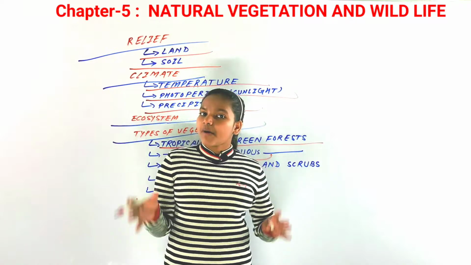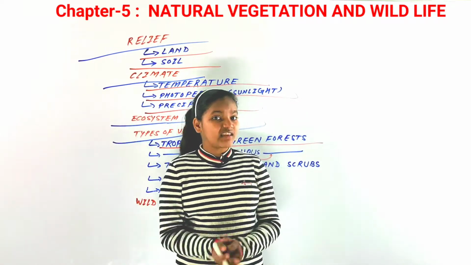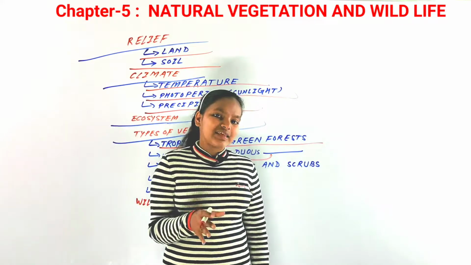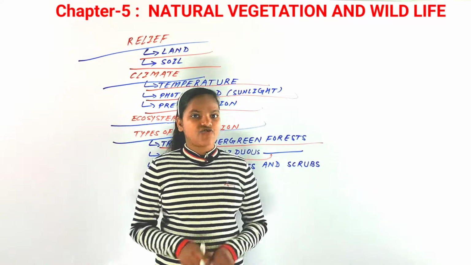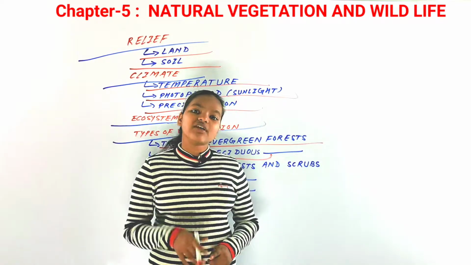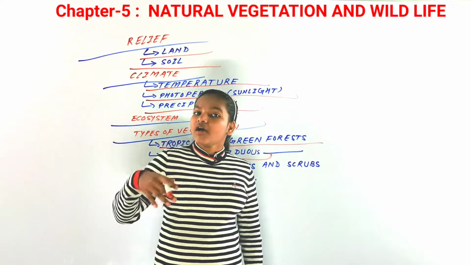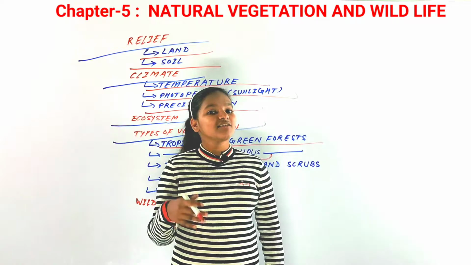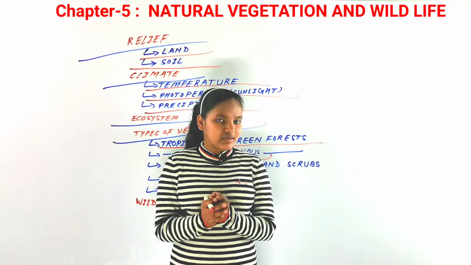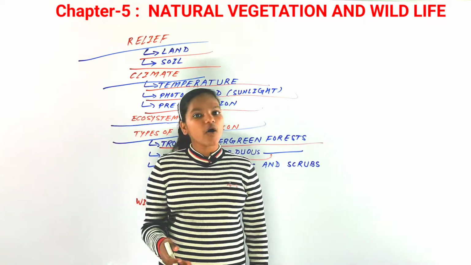Most of the land surface of India is covered by this type of forest. Tropical deciduous forests are those found in areas with rainfall between 200 centimeters and 70 centimeters.